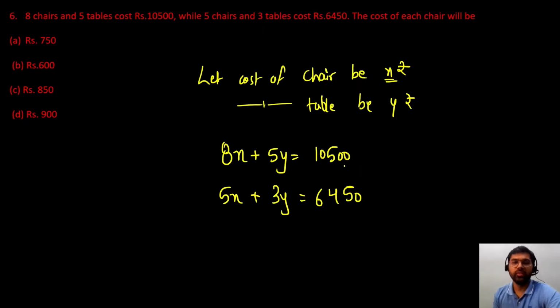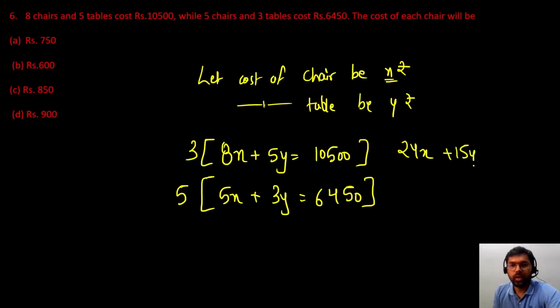So we know we have three methods to solve a pair of linear equations. Let us use elimination, that is the easiest. So I have to find the value of x. I will eliminate y. To eliminate y, I have to make the coefficients the same, so multiply the first equation by 3 and the second equation by 5. This will become 24x plus 15y equal to 31,500. This equation will be 25x plus 15y equal to 32,250. Okay, so this is your answer.